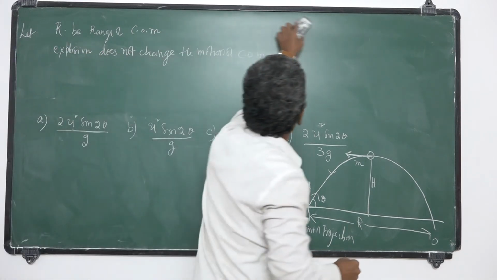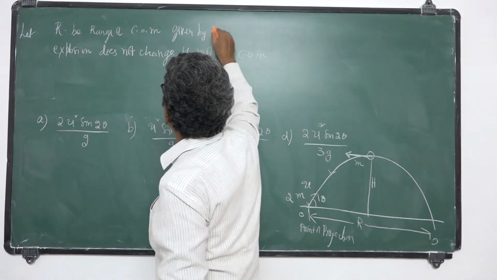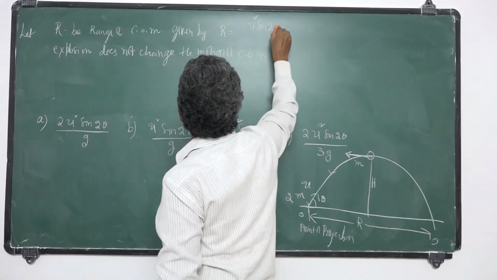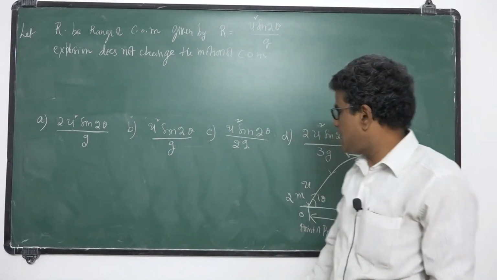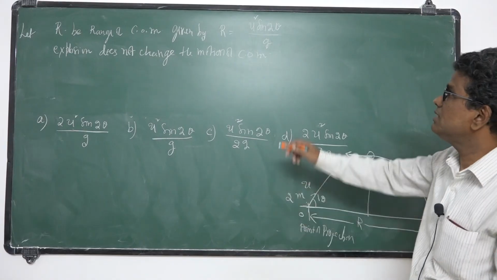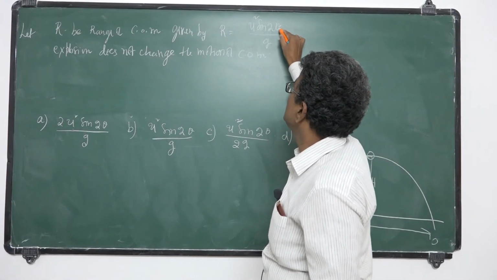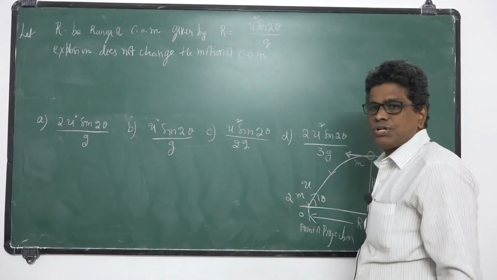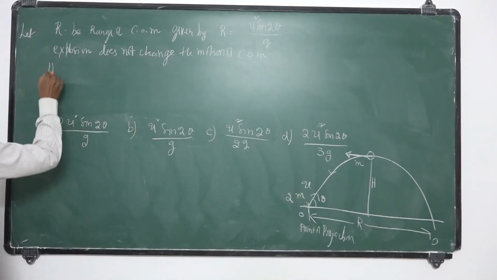What is the range of the center of mass? It is given by R is equal to u square sin 2 theta by g. If u is the initial velocity of projection and theta is the angle of projection, then the range of the projectile is given by u square sin 2 theta by g. The explosion does not change the motion of the center of mass. So here momentum is conserved.